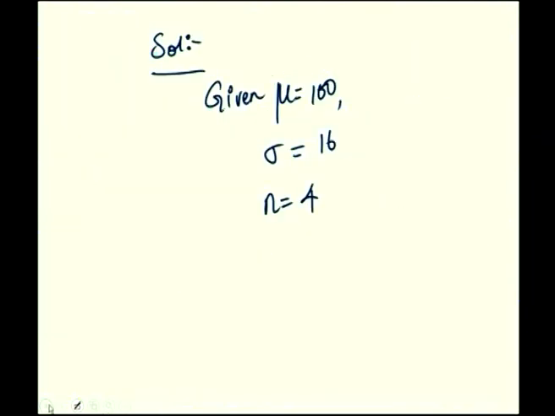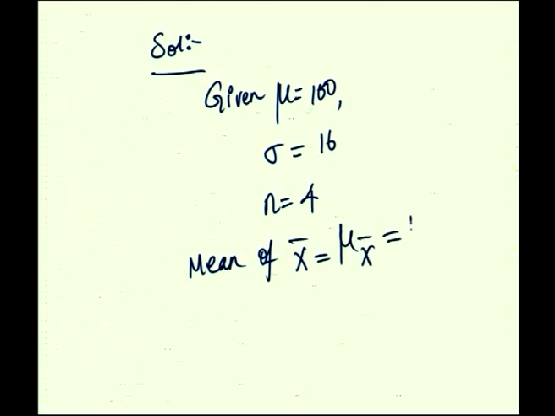Mean and standard deviation of x bar: the mean of sample mean x bar is mu x bar. According to the formula it is mu and therefore it is equal to 100. Even the sample values are not given for calculation like summation x into p of x or integration x into f of x dx. Here we have to use the theorems from the previous session.